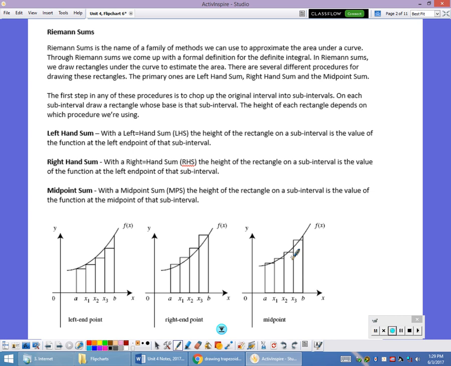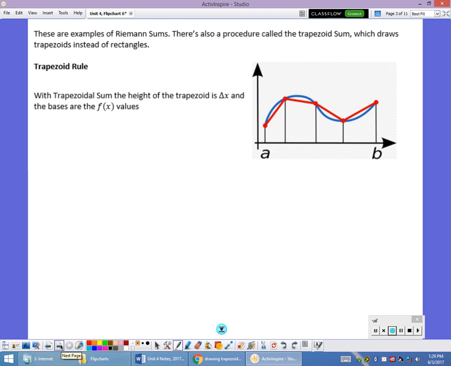There's also another technique, and that's called the trapezoidal rule. With the trapezoidal rule, we're drawing trapezoids underneath the graph, and we're just finding the area of each of these trapezoids individually. The trapezoid is going to be an overestimate or underestimate based upon the concavity of the graph. If the graph is concave down, it's going to be an underestimate. If the graph is concave up, it's going to be an overestimate.